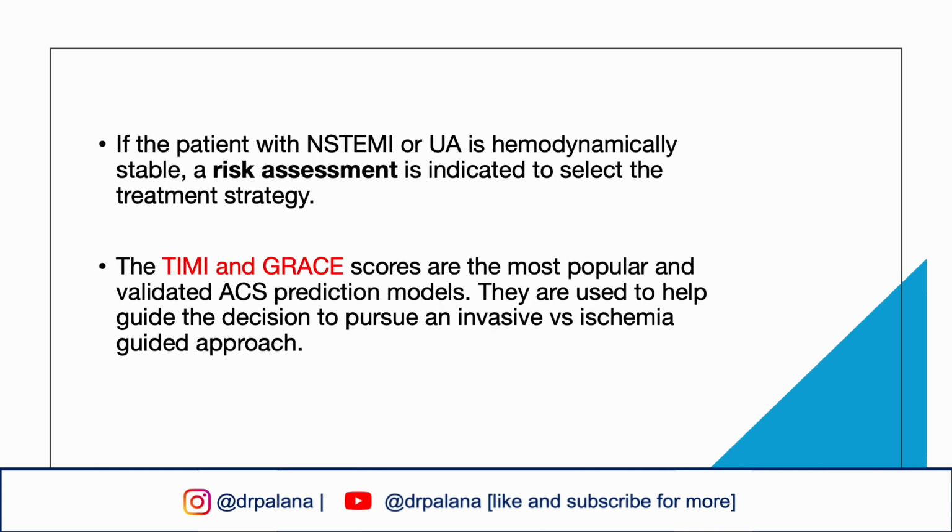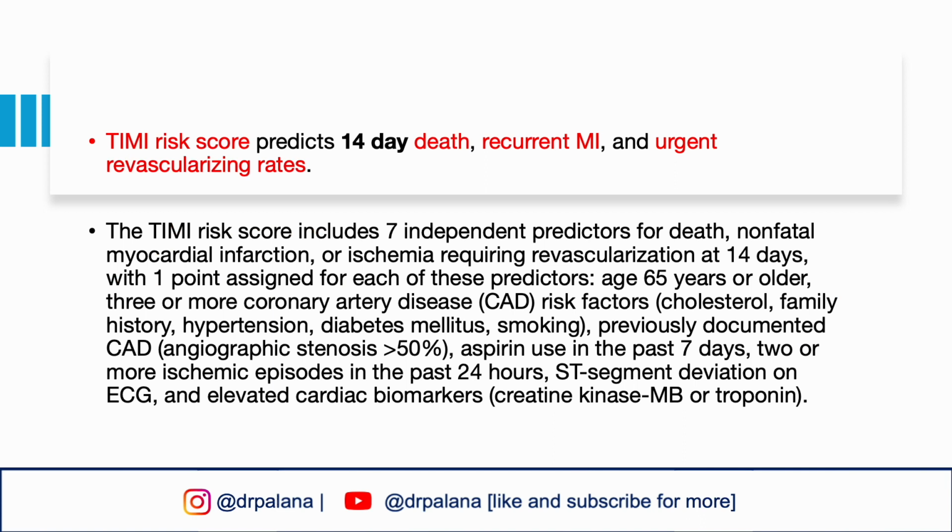On the other hand, if the patient with NSTEMI or unstable angina is hemodynamically stable, a risk assessment is indicated to select the type of treatment strategy. The TIMI score and the GRACE score are the most popular and validated ACS prediction models. They are used to help guide the decision to pursue an invasive versus ischemia-guided approach. The TIMI risk score predicts 14-day death, recurrent MI, and urgent revascularization rates.